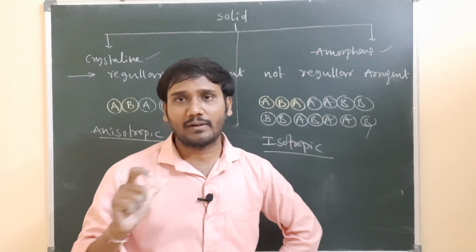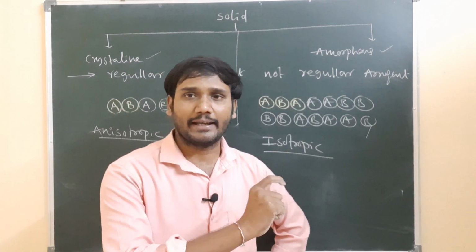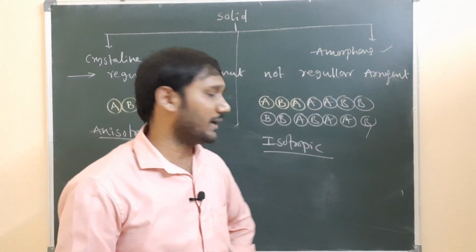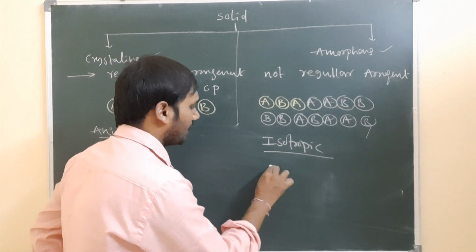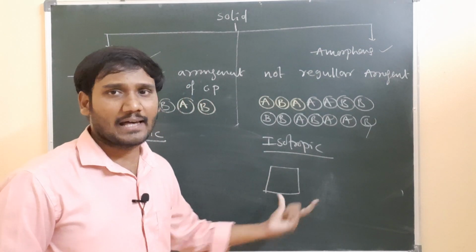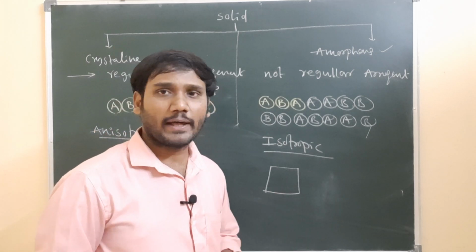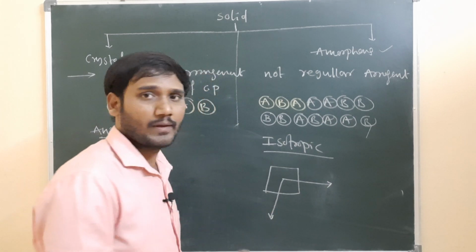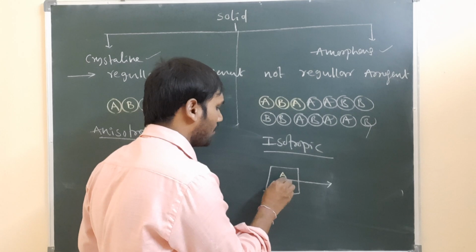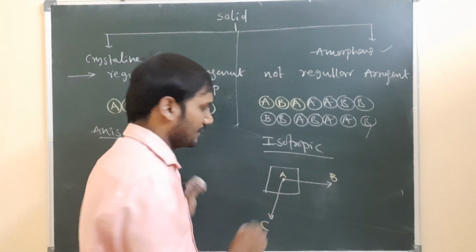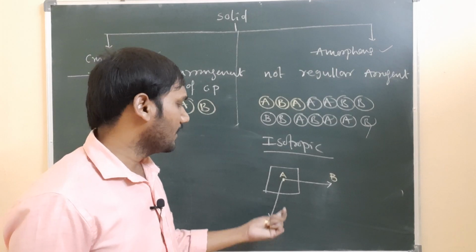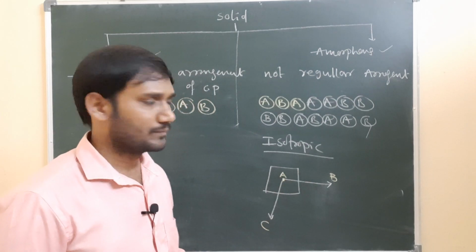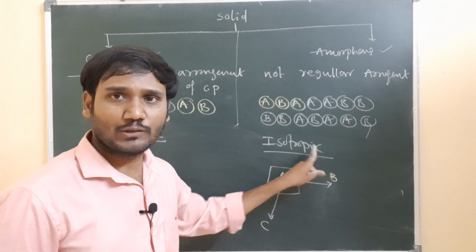In chemistry, iso indicates same. What do isotropic and anisotropic mean? We can explain with the help of one example. For example, I am taking a solid and in this solid I am taking two directions. I take three points: A, B and C. One direction is A to B and the other is A to C. So an amorphous solid is isotropic in nature.